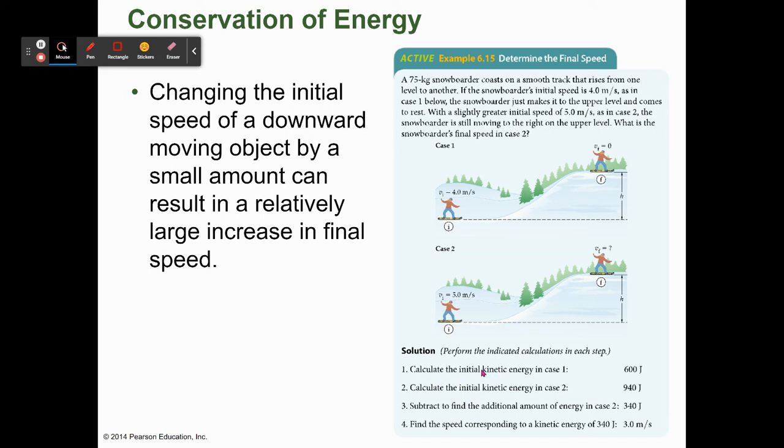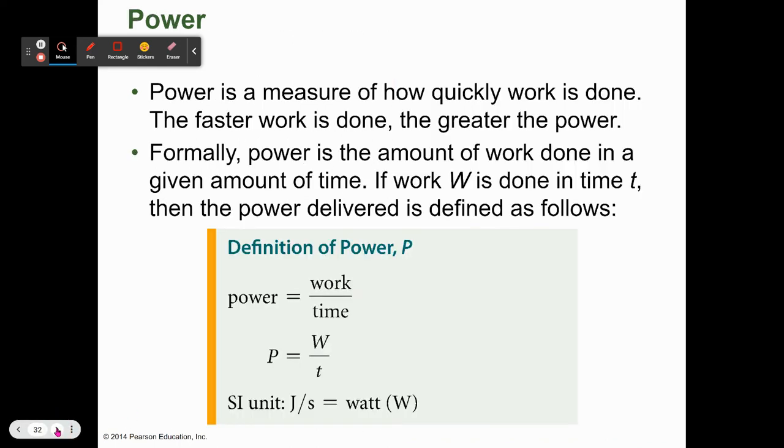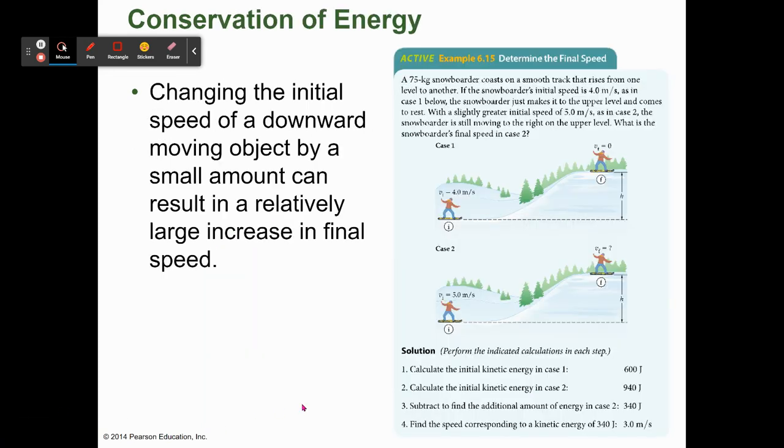The first thing we're going to do is find their initial kinetic energy in both cases, which is 1/2 mv squared. Then we subtract to find the additional amount of energy in case 2. So you have 340 joules more energy in case 2 than in case 1. Then you find the final speed corresponding to the energy of 340 joules. That's it, again just using those equations of 1/2 mv squared and mgh.